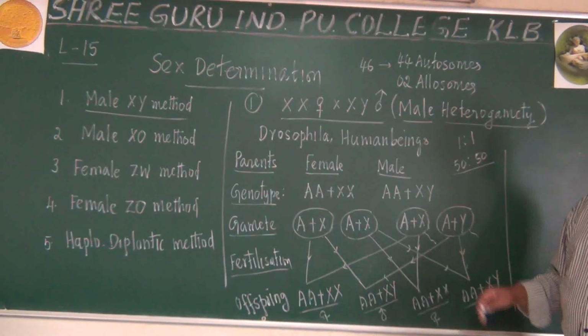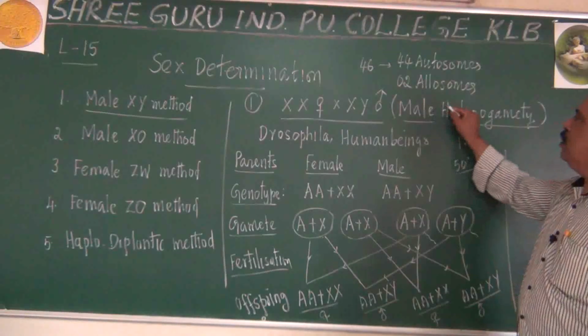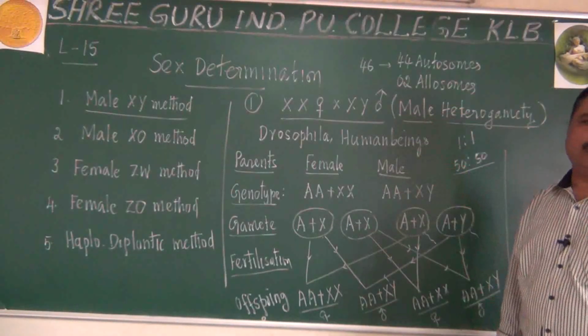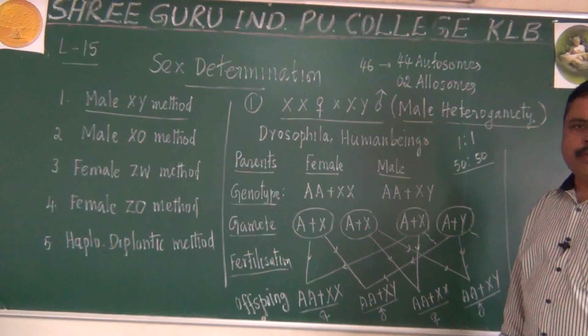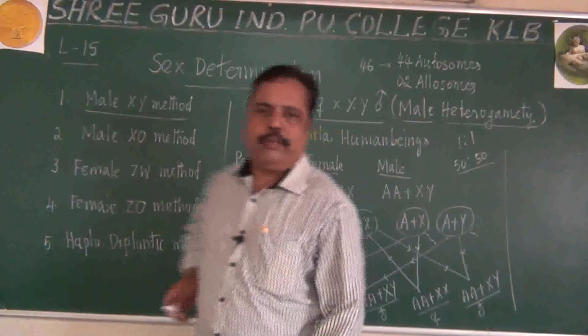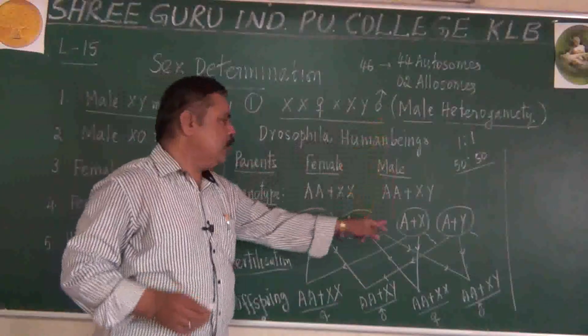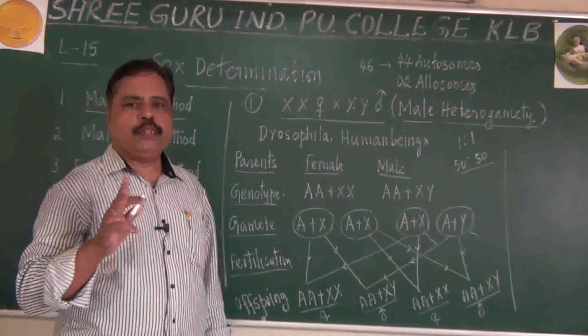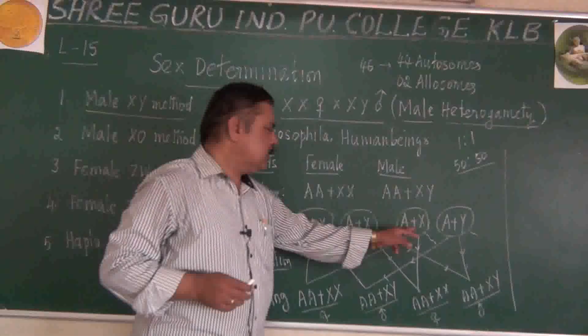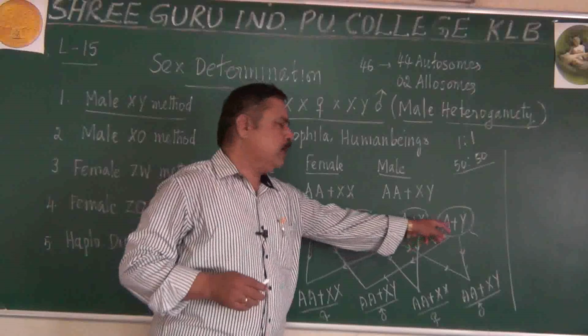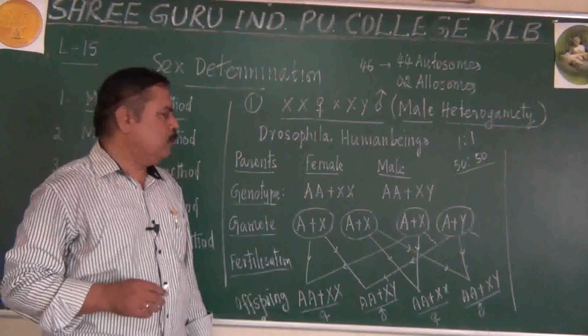How? Because of the heterogametic condition of maleness. Male is heterogametic. What is the meaning? The male is able to produce two types of sperms. One sperm contains the X chromosome, another sperm contains the Y chromosome.